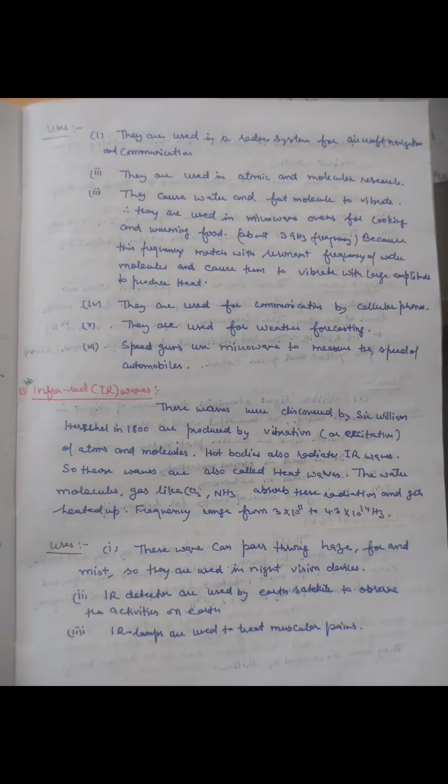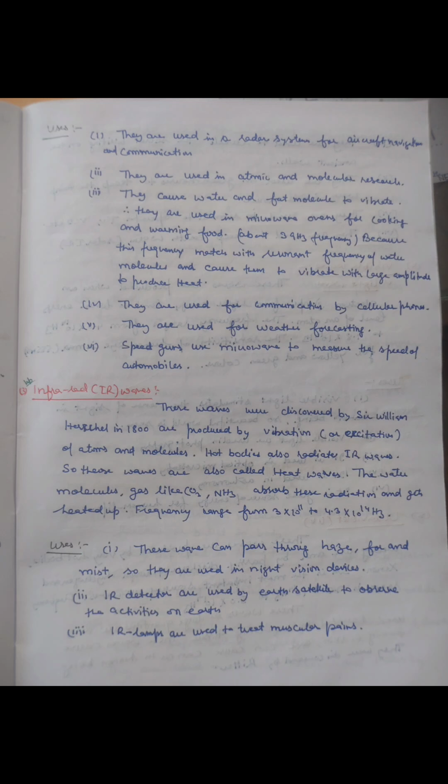Microwaves are produced by oscillating electrons in a cavity. Commonly used oscillators are called klystron or magnetron. Microwaves are used in radar systems, in atomic and molecular research, for cooking food, for weather forecasting, for communication by cellular phones, and to measure the speed of automobiles.